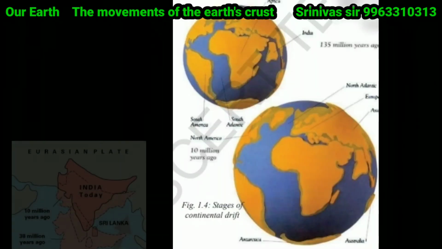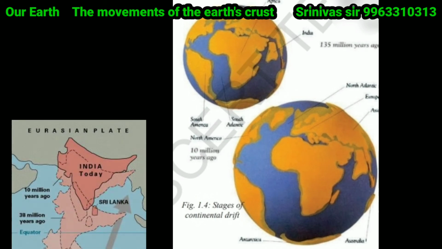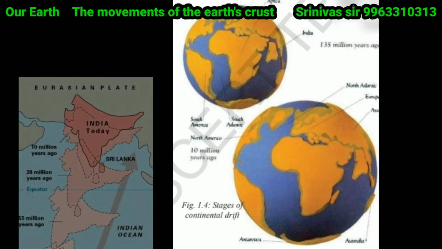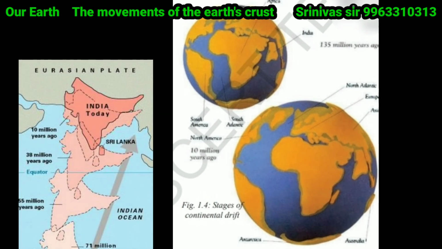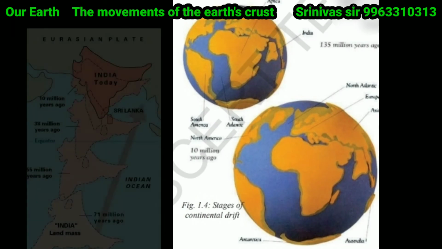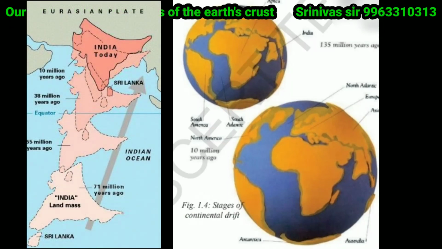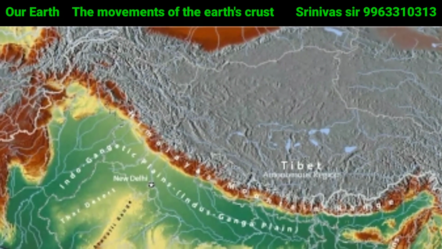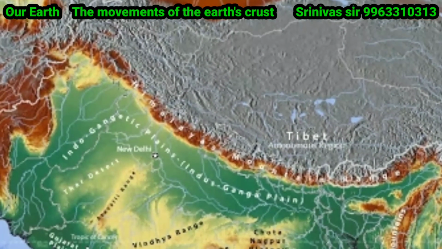To reach its present position, the Indian subcontinent moved hundreds of miles in 135 million years at a great speed. What is that speed? Just 4 inches per year. At the same time, the other continents moved at the speed of 1 inch per year, but the Indian subcontinent moved 4 inches per year. The Indian subcontinent is still moving, but not at that speed.